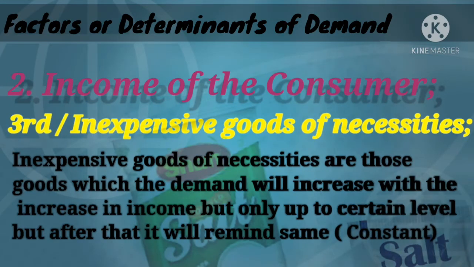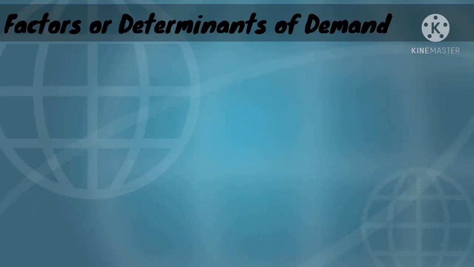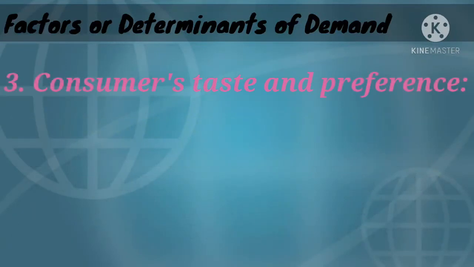And third one is inexpensive goods of necessities. Necessities like salt and matchbox, those are the inexpensive goods of necessities. Inexpensive goods of necessities are those goods whose demand will increase with the increase in income, but only up to some extent. From a certain level it will remain constant. From a certain level the consumption will be constant. Like the consumption of salt will not increase if the consumer's income increases.